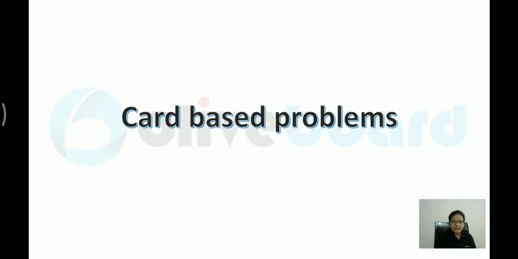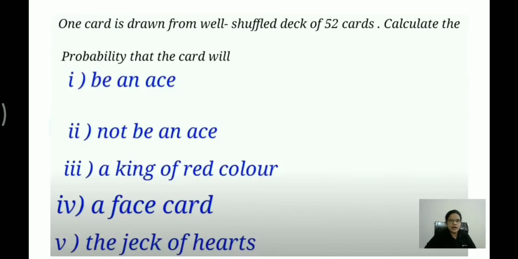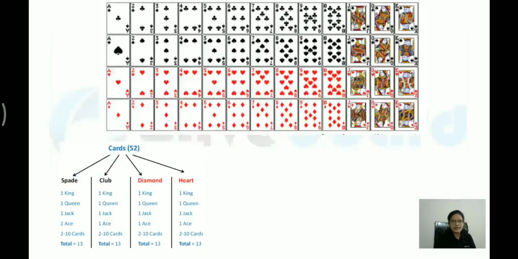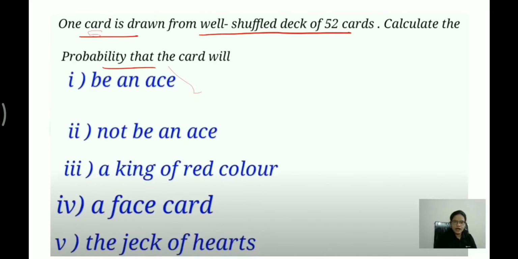Now let me take the next type over here, that is card based question. Now before we start with the card based question, you should know what all types of cards are there. When I am talking about the deck of cards, there are 52 cards in the deck. This type of question will come in the exam. One card is drawn from a well shuffled deck of 52 cards, and I'll ask you different types of probability. Let us solve all these questions. But first, let me discuss the deck of cards once.